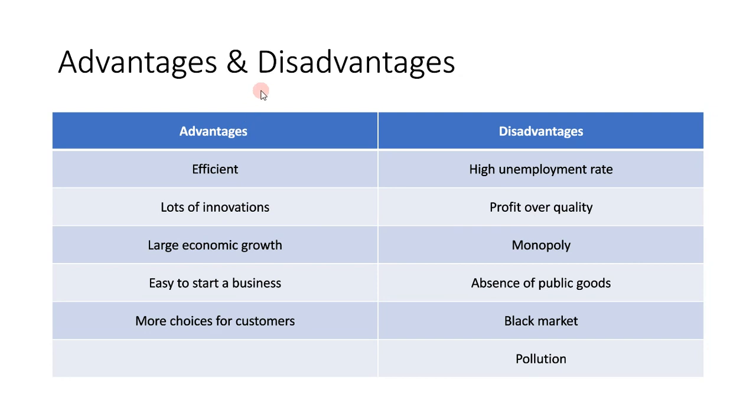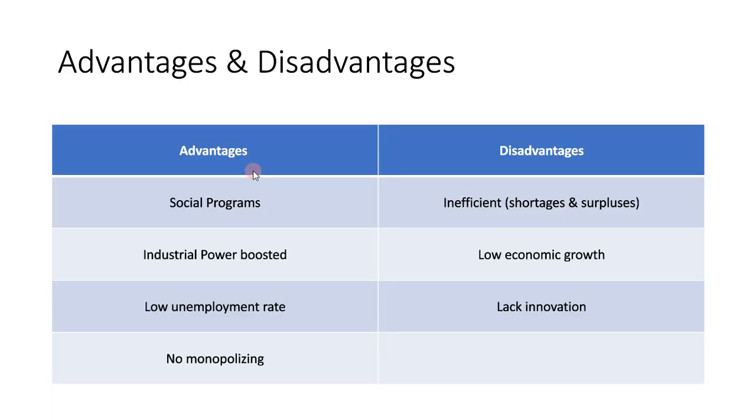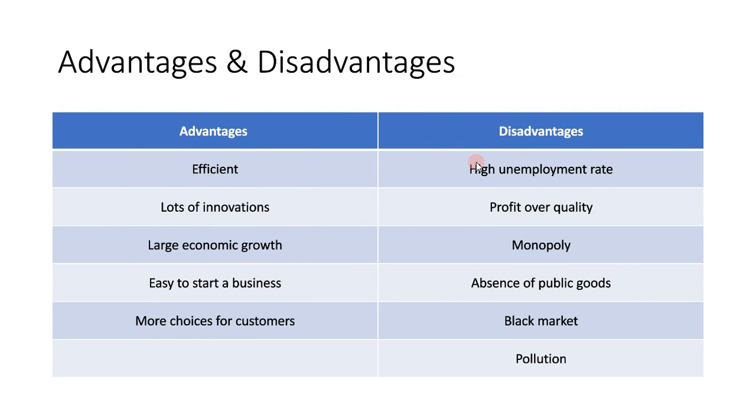Okay, so the advantages and disadvantages, of course, we're just going to flip the table, as you can see back here, flip this thing over to advantages and flip this thing over to disadvantages for free market economy. So you're going to get efficiency, of course, because you rely on the law of supply and demand. There are going to be lots of innovations because there are going to be a lot of private businesses. There's going to be large economic growth because competition stimulates the economy. It's easy to start a business, of course, because the government doesn't interfere, so you're allowed to do whatever you want with your business.